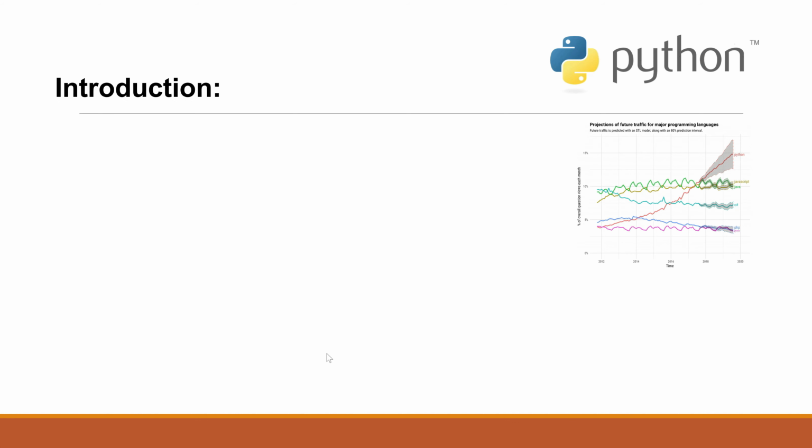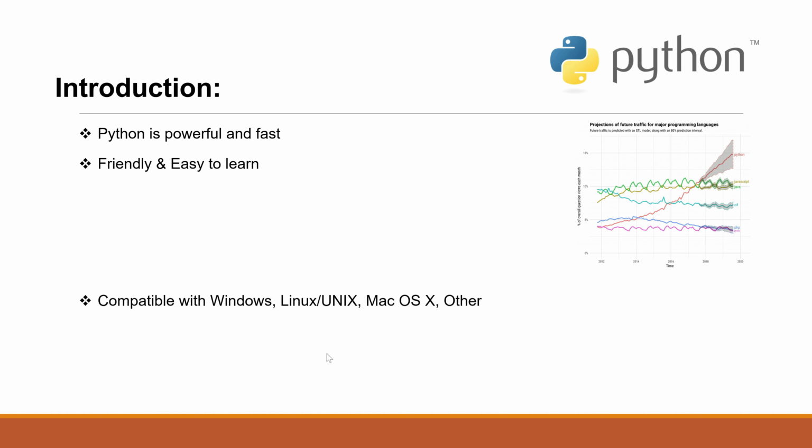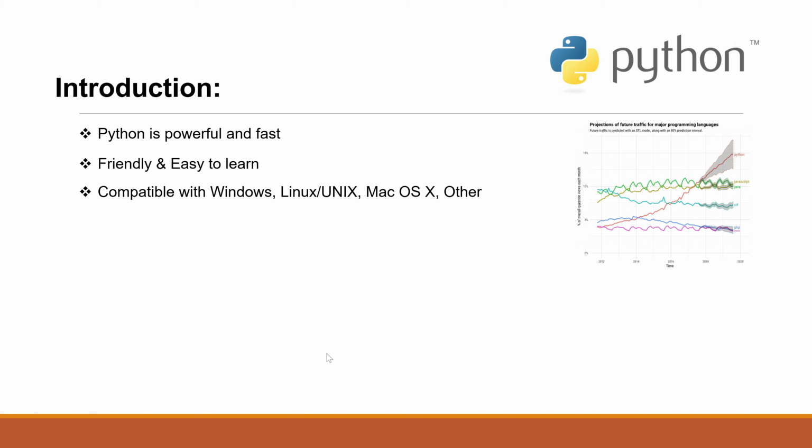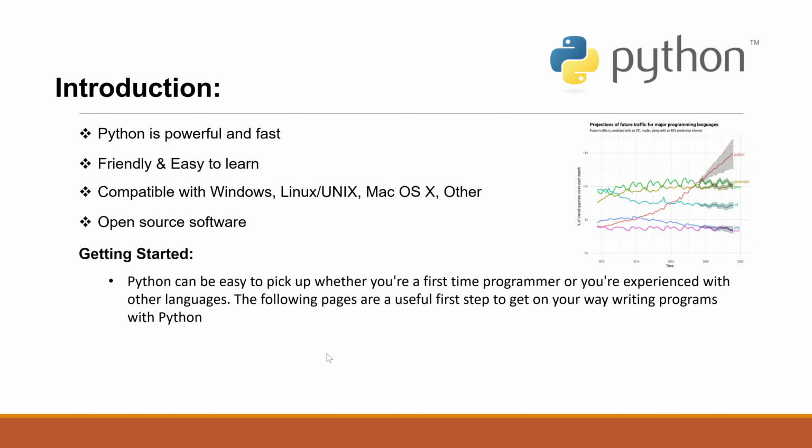What is Python? Python is an open source programming language which is widely being used. Python is a powerful and robust language. Python is friendly and easy to learn as it does not have multiple syntax when compared to Java. Python is compatible with Windows, Linux, Mac and other operating systems. Python is an open source programming language. Python can be easily picked up whether you are a first-time programmer or already have experience with other languages.